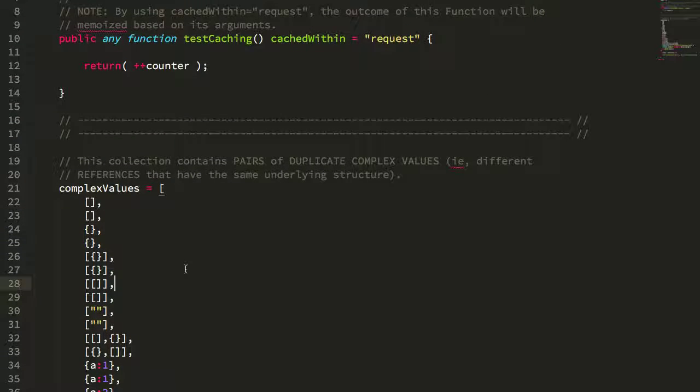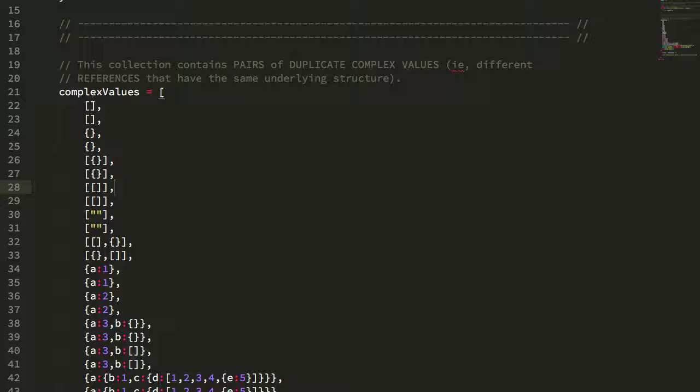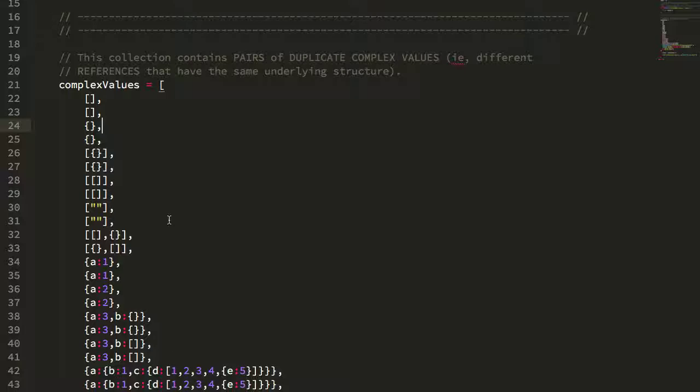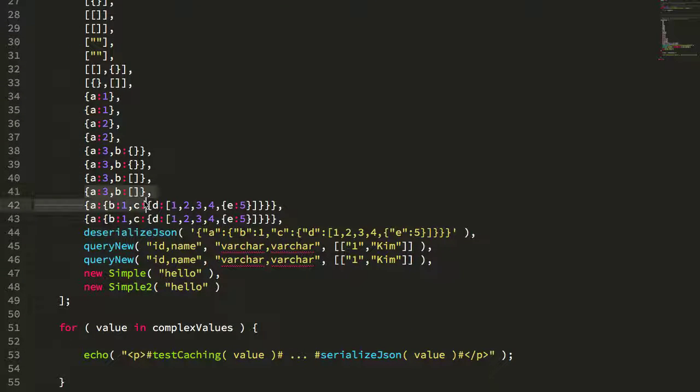So to explore and demonstrate this behavior, what I have is a collection here, and you can see that I have duplicate declarations over and over again. So two empty arrays, two empty structs, two arrays of structs, two arrays of arrays, two arrays of simple values, and so on and so forth. Then they start to get a little bit more complex, a little bit deeper. I even have a deserialized version of the two above it.